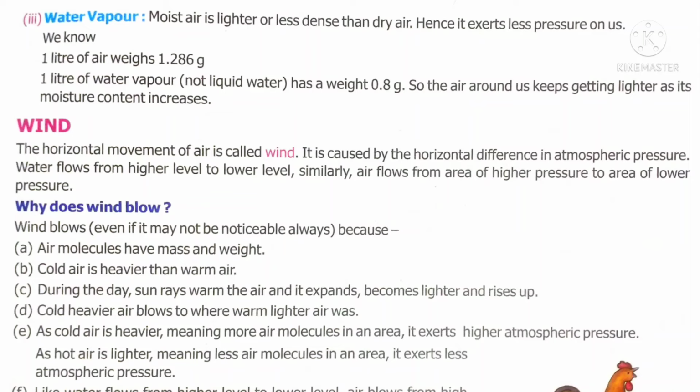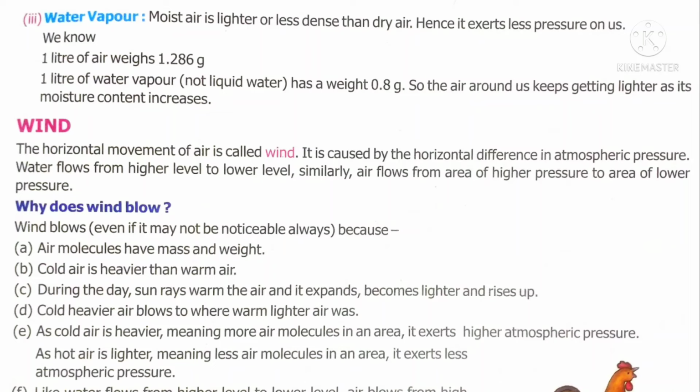Where is the high pressure area? The air over the water bodies. Which is the low pressure area? The air which is present over the land. Because during the daytime, I told you, land gets heated up. That is why the air also heats up, becomes less dense and rises up. You know, a hydrogen balloon rises up because of less mass. In the same way, when air becomes light, it rises up. So this area is a low pressure area. So the wind blows from a high pressure area to a low pressure area. That is what we say.